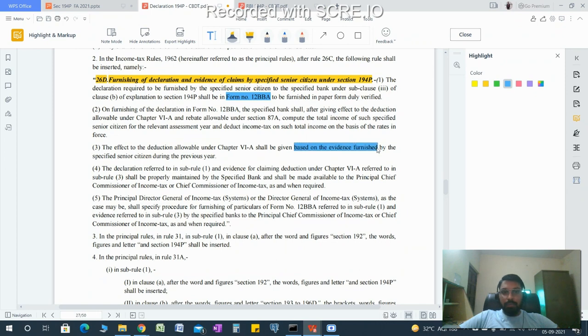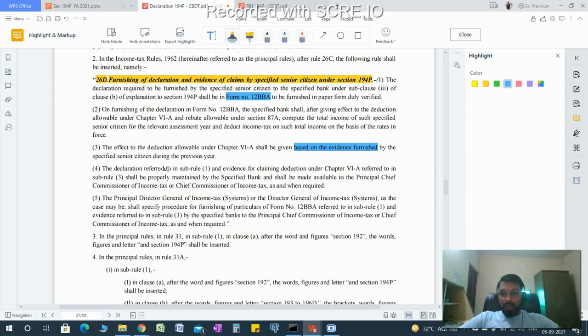It means such deduction is given first, as we do while calculating TDS on salaries. First, we provide deduction under Chapter VI-A on an estimated basis or as per the declaration provided by the employee. In the same way, such deduction shall be provided as per the estimate or declaration, subject to availability of evidence till the end of the financial year.